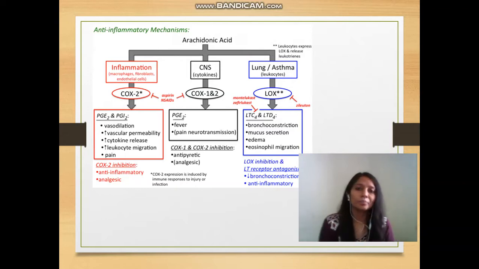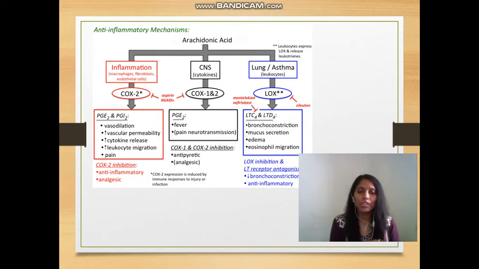So here, this image indicates the pathophysiology of inflammation. We can say that arachidonic acid is the main precursor for the formation of different types of inflammatory cytokines by two enzymes, cyclooxygenase and lipoxygenase. They can produce different types of inflammatory cytokines.